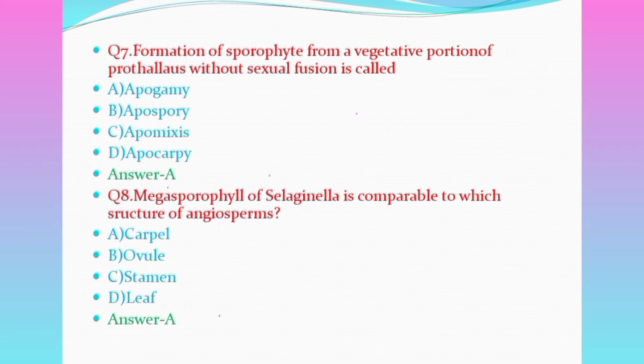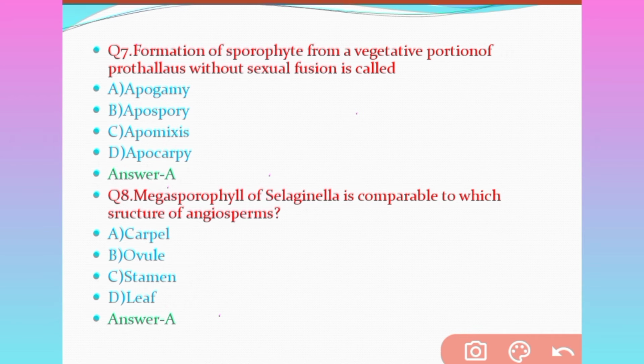Question number 7. Formation of sporophyte from a vegetative portion of prothallus without sexual fusion is called. First option is apogamy, option B apospory, option C apomixis, option D apocarpy. Which will be the correct answer? The correct answer will be option A, that is apogamy.